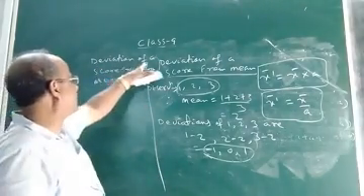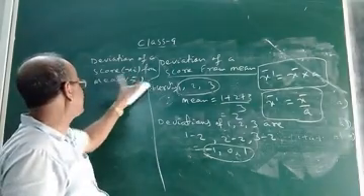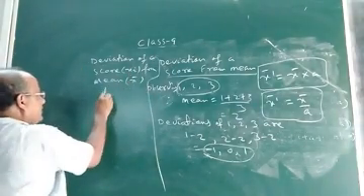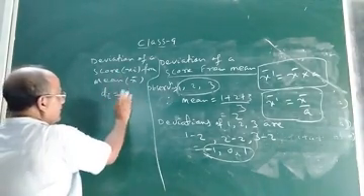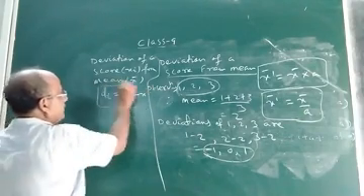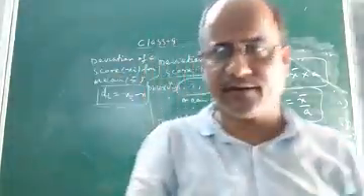The deviation is di equal to score minus mean, that is, di = xi minus x bar. This is the formula to find the deviation of a score from the mean.